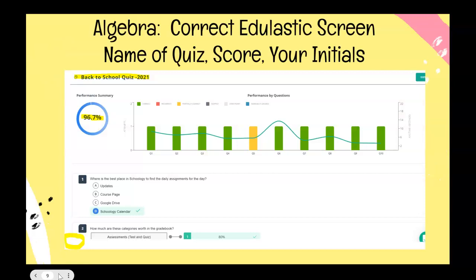Whenever you submit something in Elastic, you need to submit a screenshot that looks like this. It'll have the title of the assignment at the top, it'll have your score there, and down here in the bottom corner, it'll have your initials. It just doesn't show up on mine because I have a teacher version. So if you have to do something in Elastic, please make sure you submit in that respect.